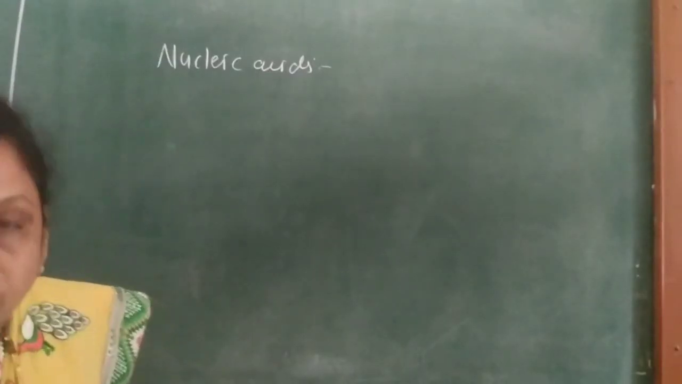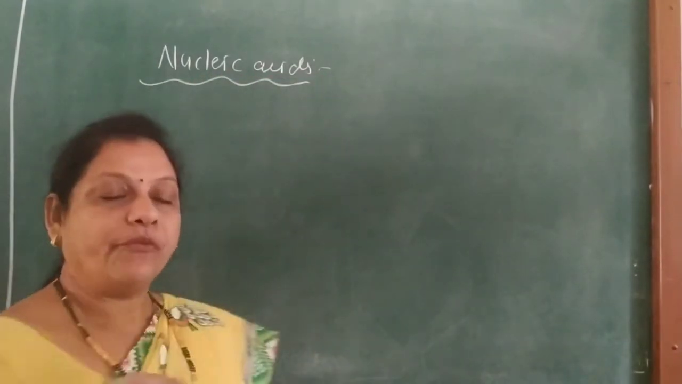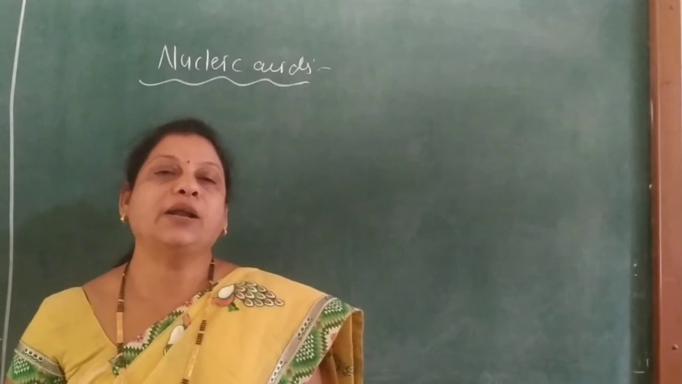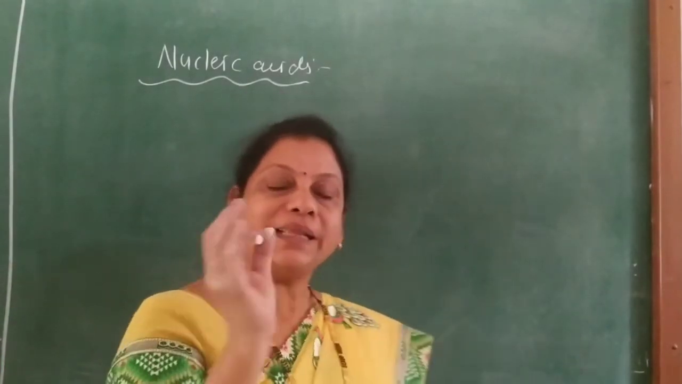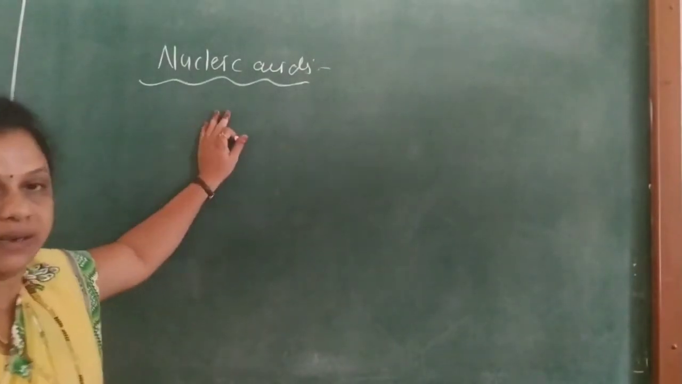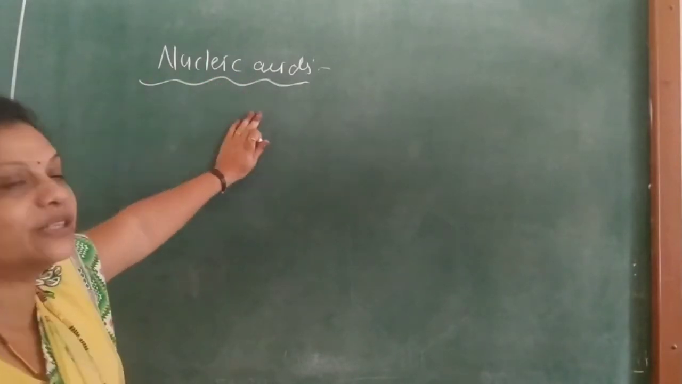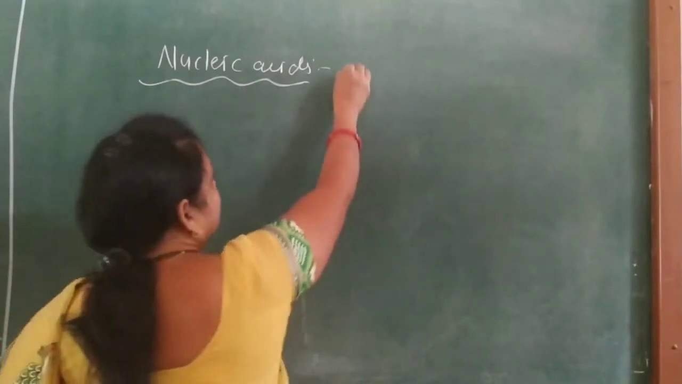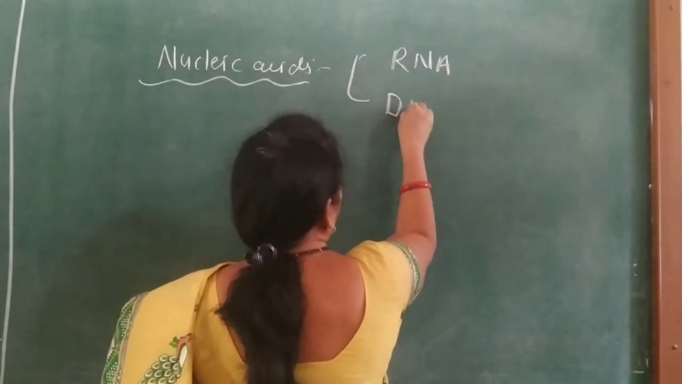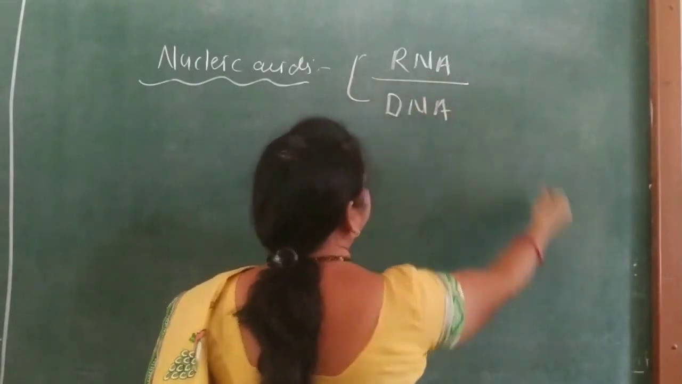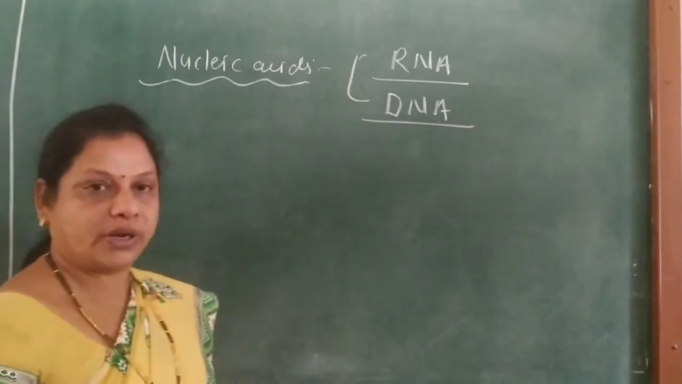In our body, a living cell has a very important property, which is to reproduce or prepare new ones. That is the main aspect of the living cell. The living cell contains a main biomolecule called nucleic acid. Students, you know RNA and DNA. RNA is ribonucleic acid, and DNA is deoxyribonucleic acid.